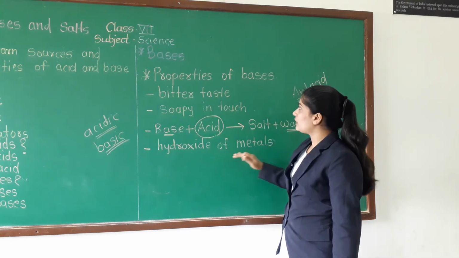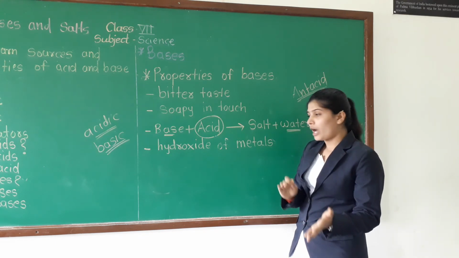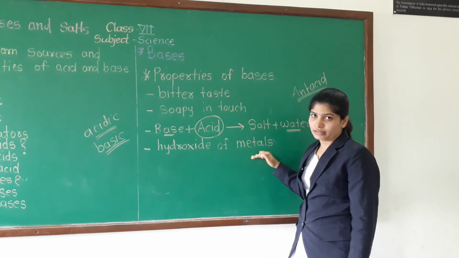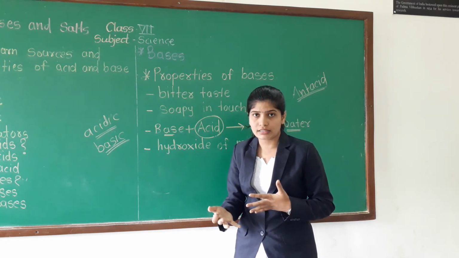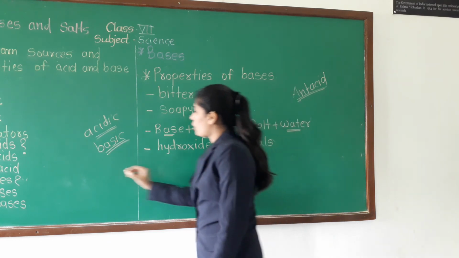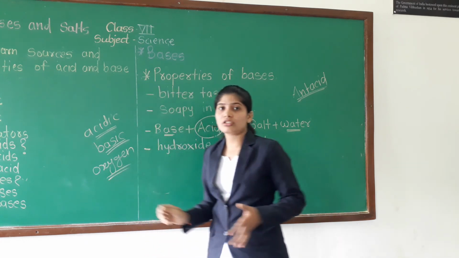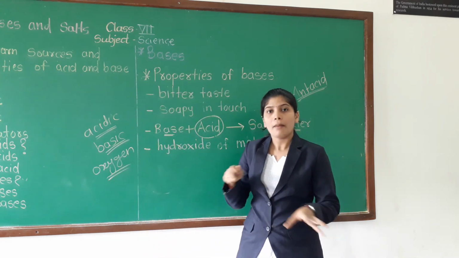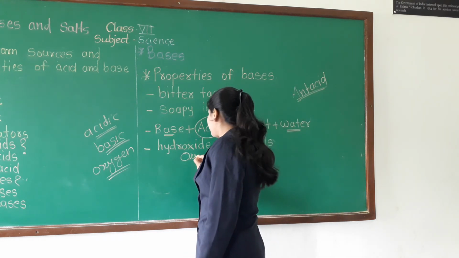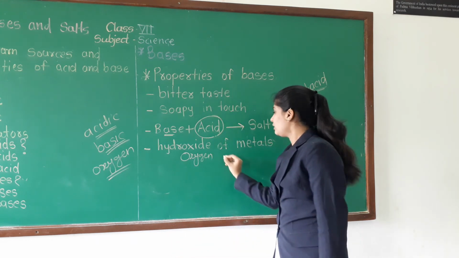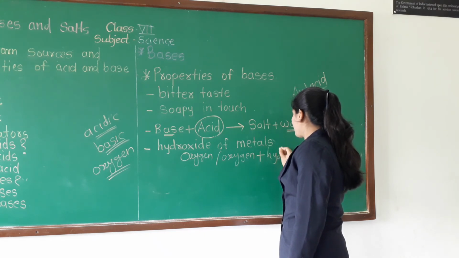And the last one in the properties of bases is that whatever bases are there, they are actually hydroxides of metals. Now what does hydroxide mean? See the examples of acids. In acids, oxygen is present. But in the case of bases, there is either oxygen, or oxygen plus hydrogen.